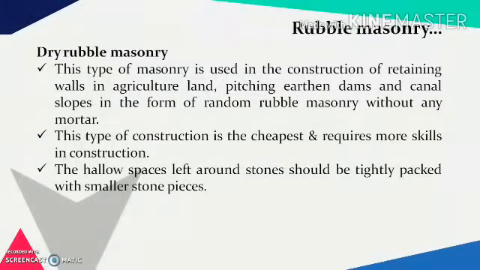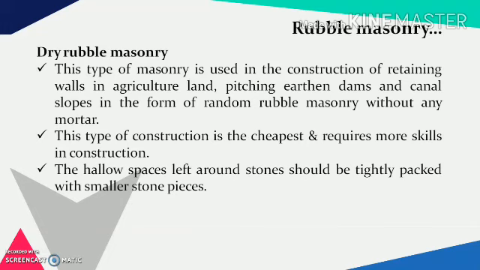Then last is dry rubble masonry. This type of masonry is used in the construction of retaining walls in agriculture land, pitching earthen dams and canal slopes in the form of random rubble masonry without any mortar. So in this masonry no mortar is used. That's why the name of this masonry is dry rubble masonry.